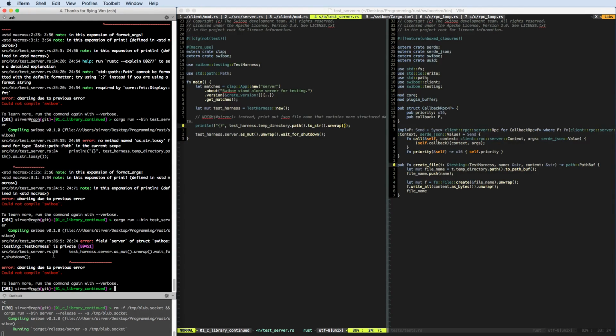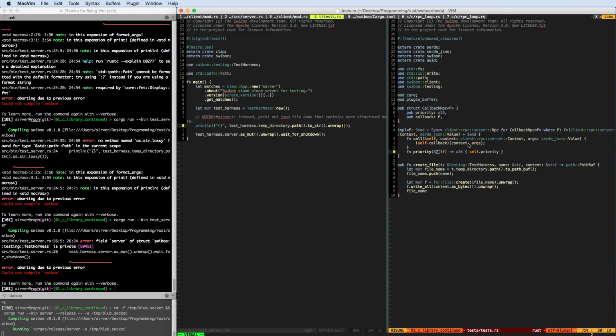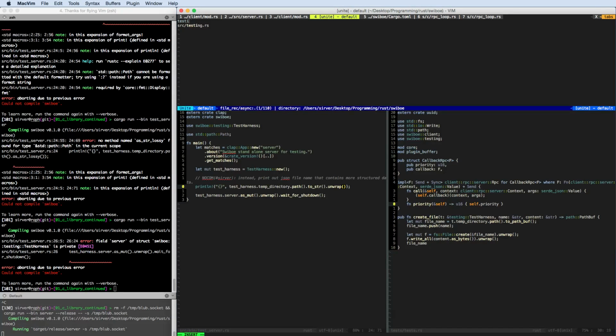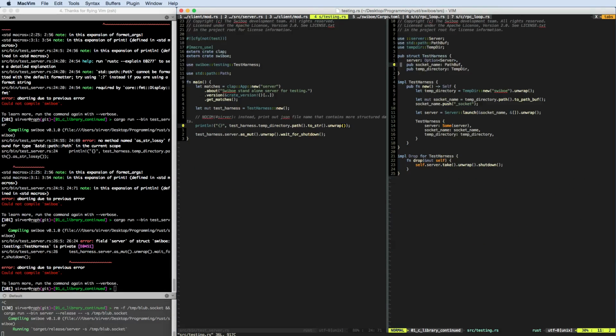Field server of struct Swiboe testing test harness is private, it says. And I think we can just change that. Yes. Either this or we implement for test harness a wait for shutdown. Maybe that's better.